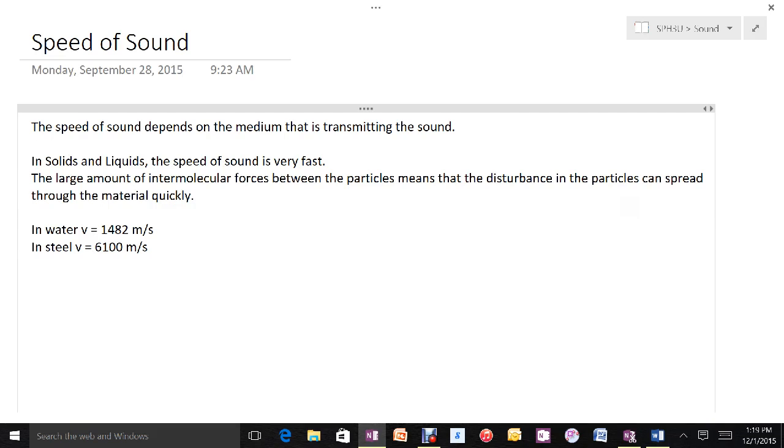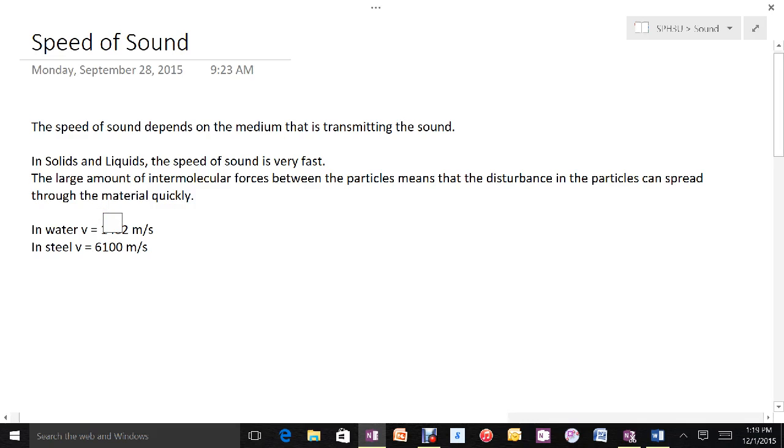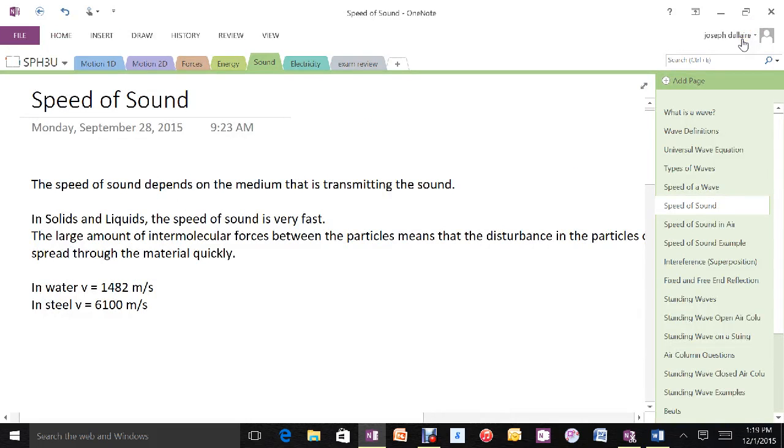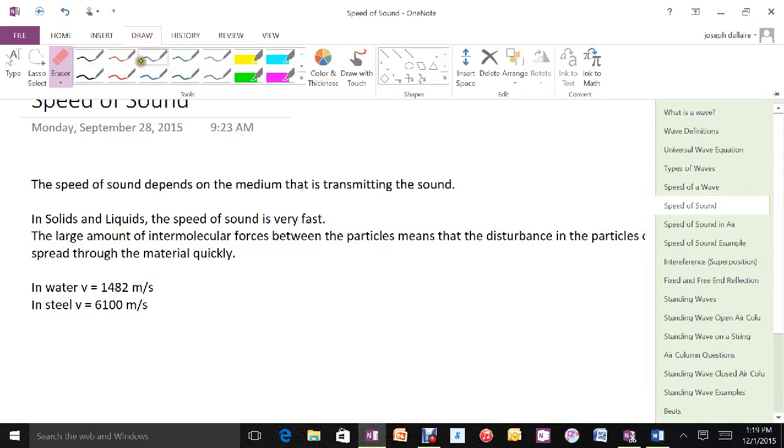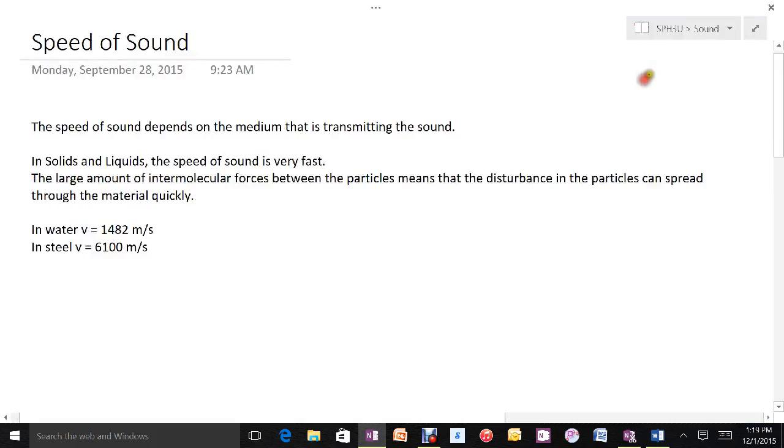We can see just a couple of examples here. In water, the speed of sound is 1,400 meters per second. In steel, it's like 6,100. Those are just median values that I took off the internet out of ranges. In air, again just as a typical value, the speed is about 340 meters per second.